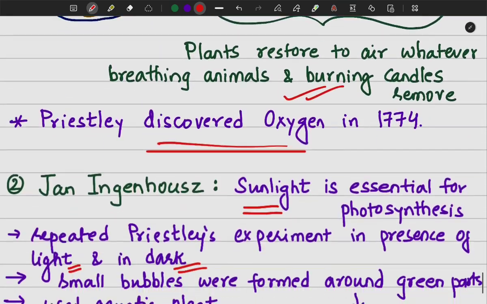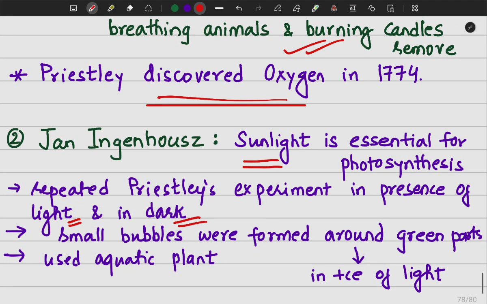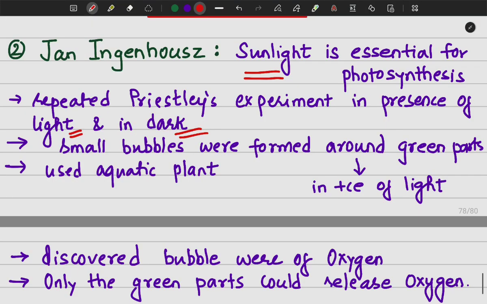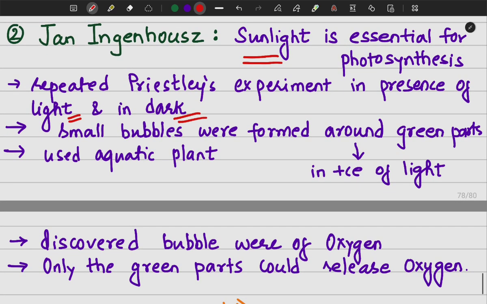Alright, so he concluded that sunlight is essential for photosynthesis, because the candle continued to burn and the mouse survived only in the presence of sunlight. Alright, and he performed one more experiment